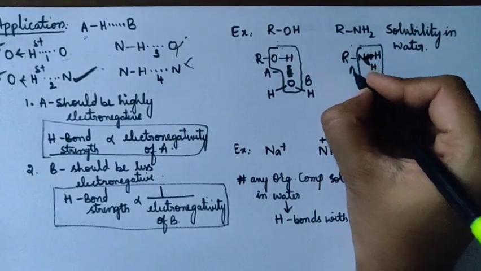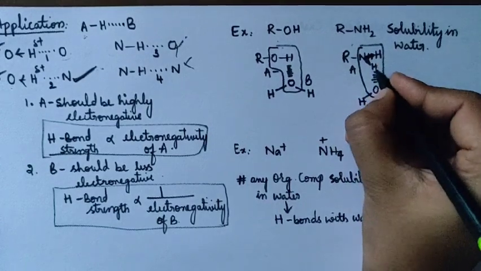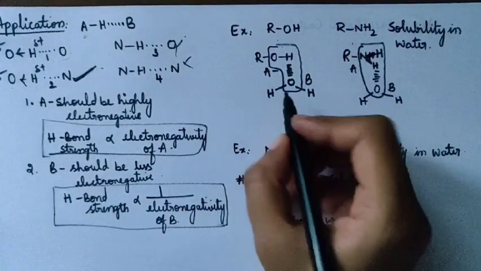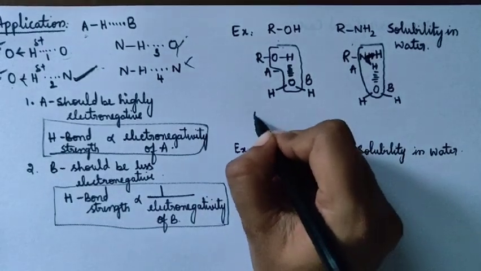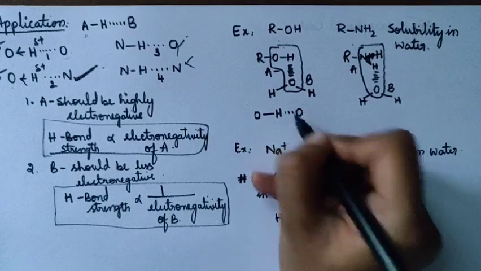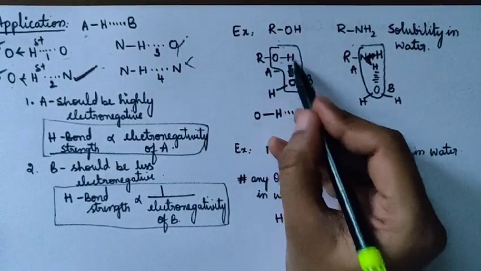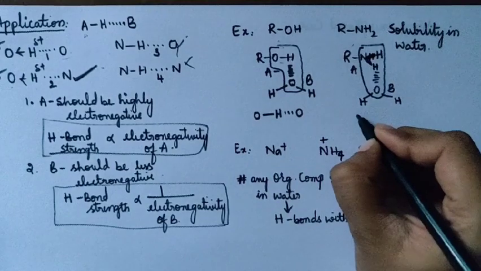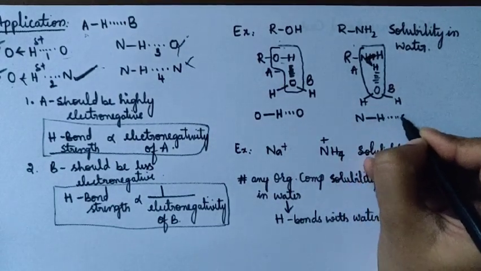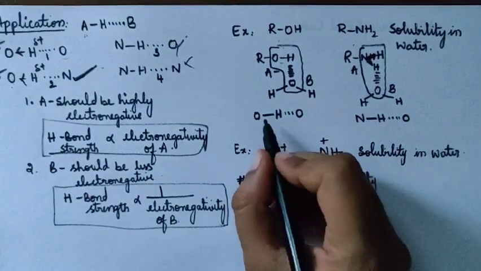In the same way here, A is nitrogen, which is bonded to hydrogen, and B is oxygen. I can write it as OH...O here, and NH...O here.